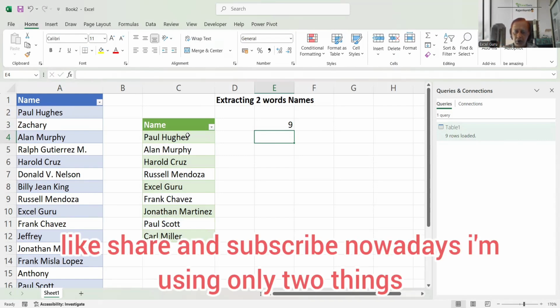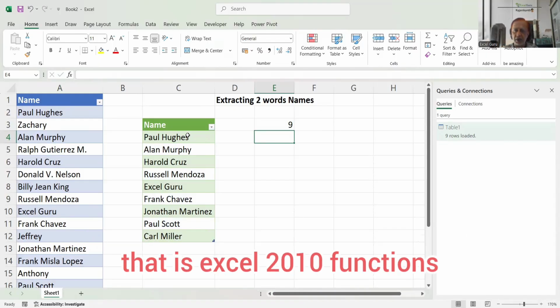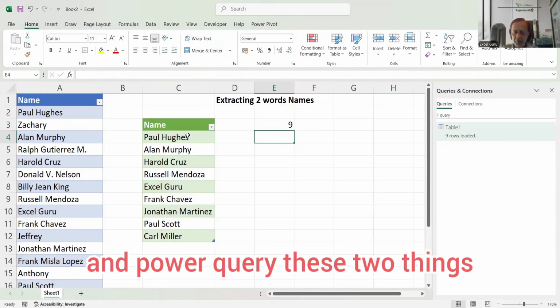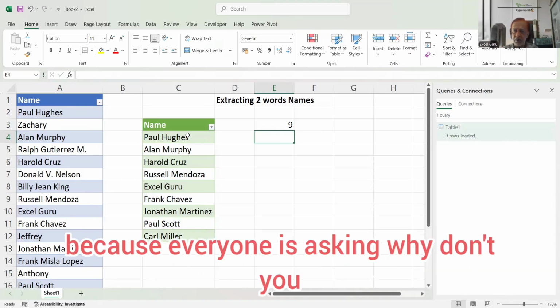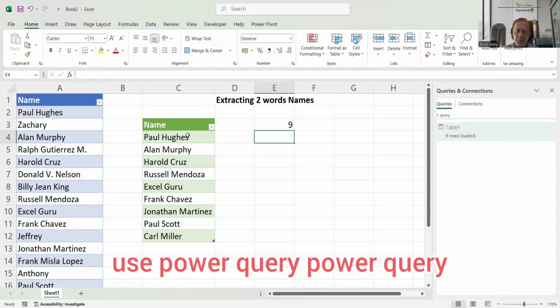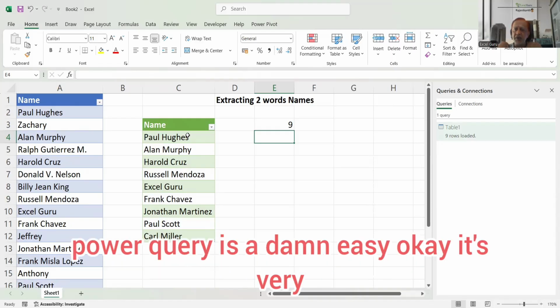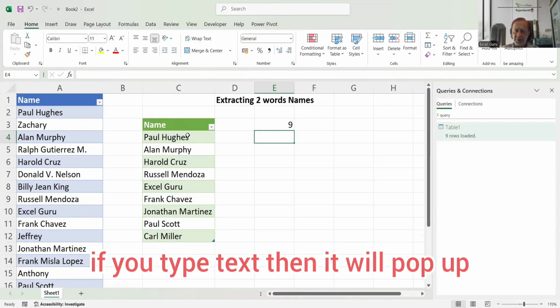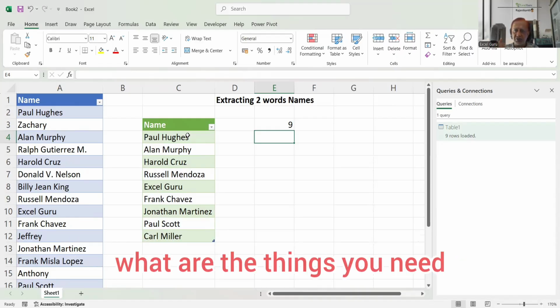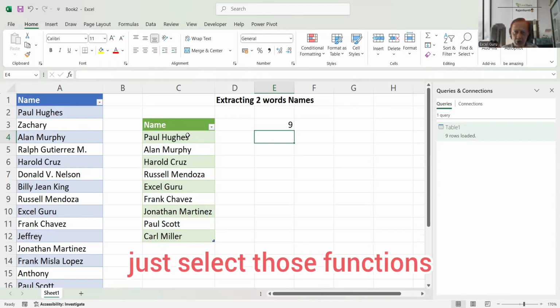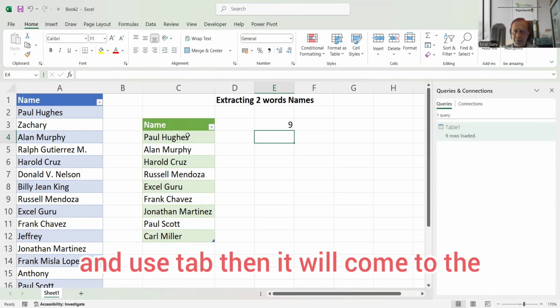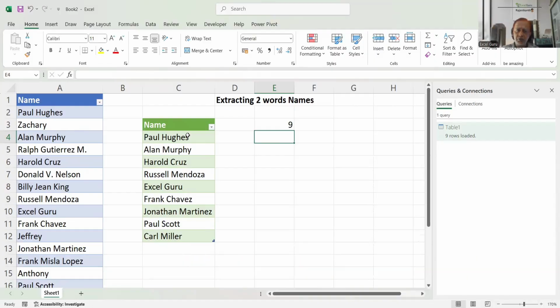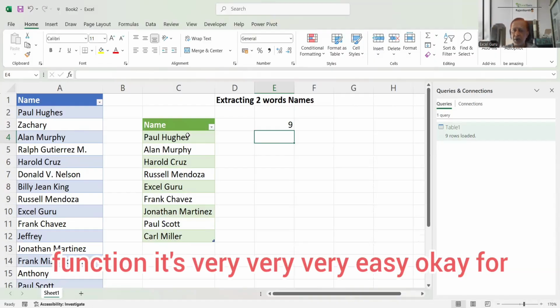Nowadays I'm using only two things: Excel 2010 functions and Power Query. Because everyone is asking, why don't you use Power Query, Power Query, Power Query? Power Query is damn easy. Whatever text functions you need, if you type Text, it will pop up what you need. Just select those functions and use Tab. Then it will come to the function. It's very, very easy.